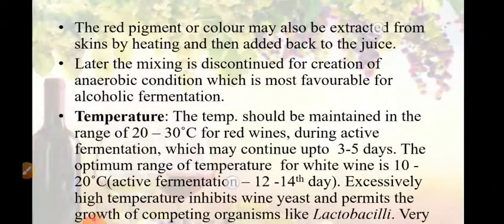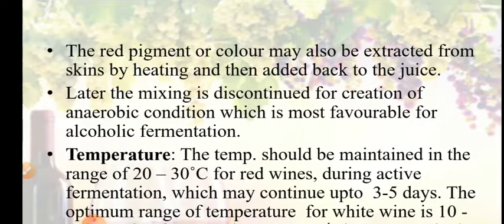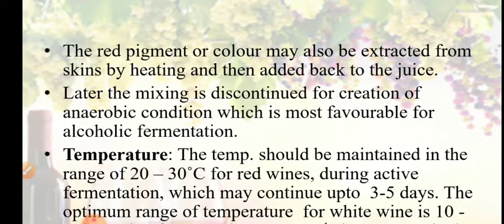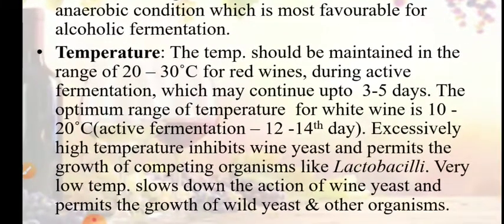Now the red pigment or color for making red wine can also be extracted from the skin by heating, and then it is added back to the juice. Later, we discontinue the process of mixing. Why do we discontinue mixing? So that anaerobic conditions are created which are favorable for alcoholic fermentation.